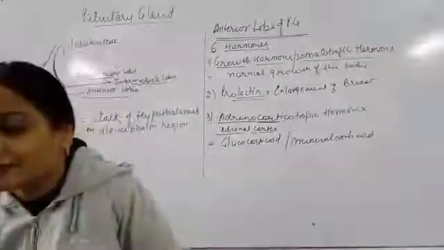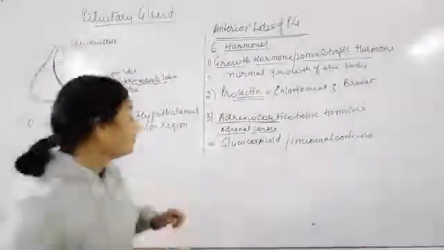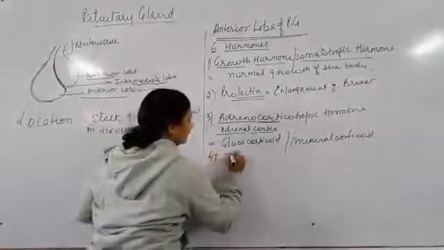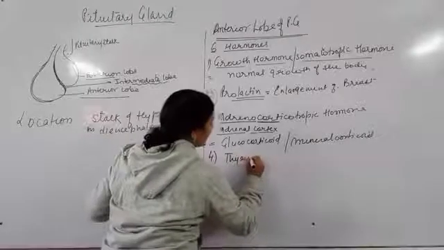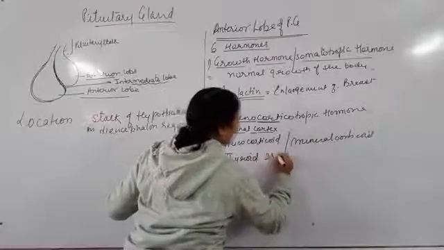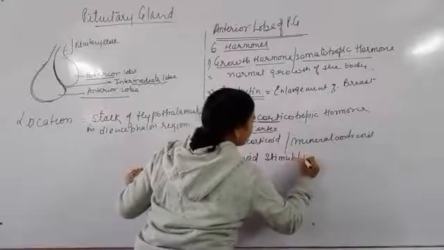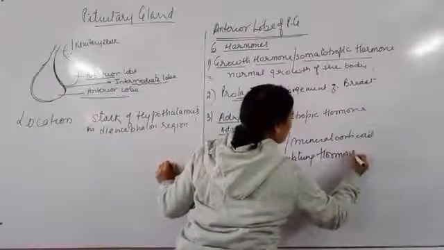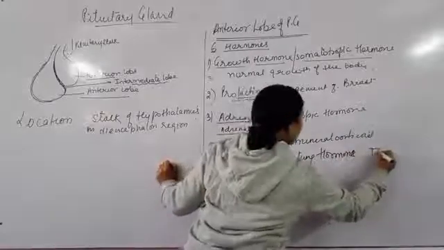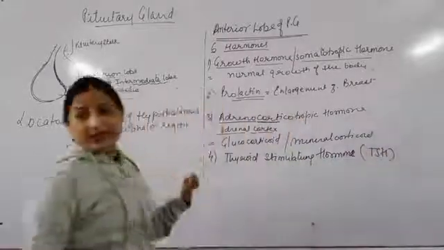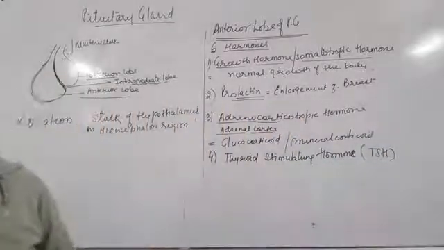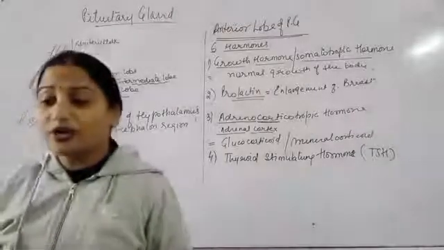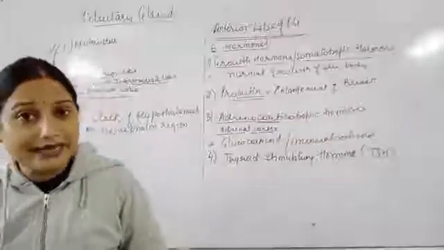The next is thyroid stimulating hormone. Now, fourth, again from the name it is clear, thyroid stimulating hormone, also called TSH. Now what is the function of this? It controls the growth and functioning of the thyroid gland.